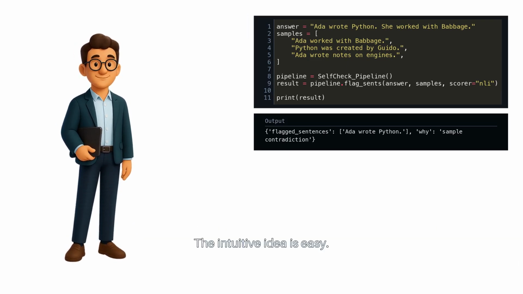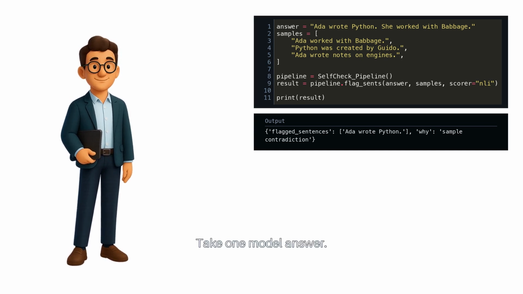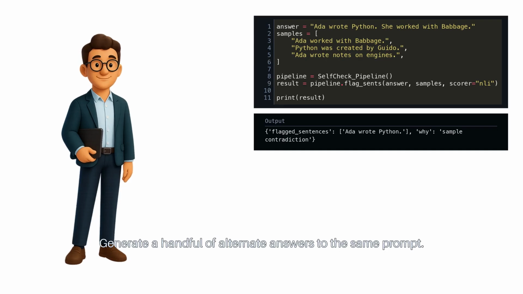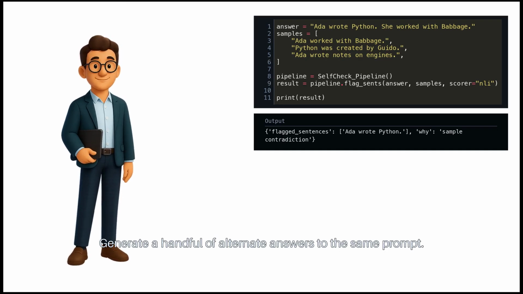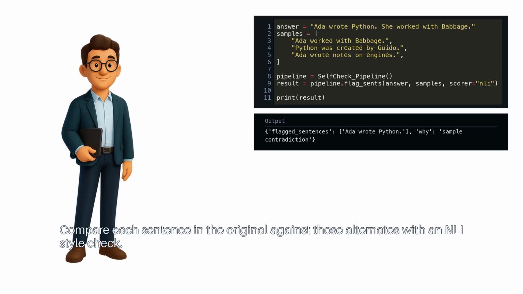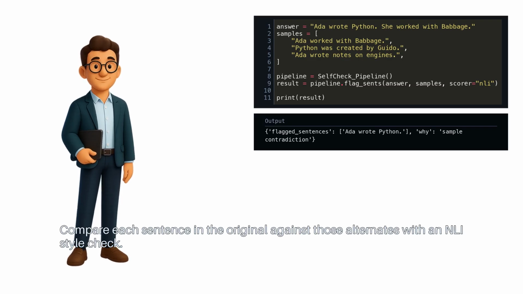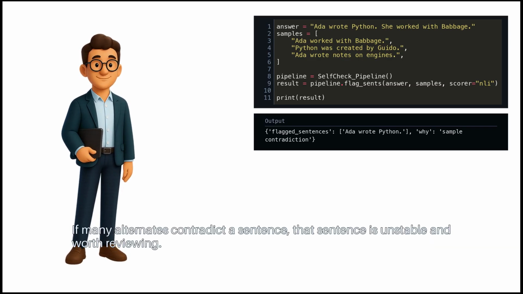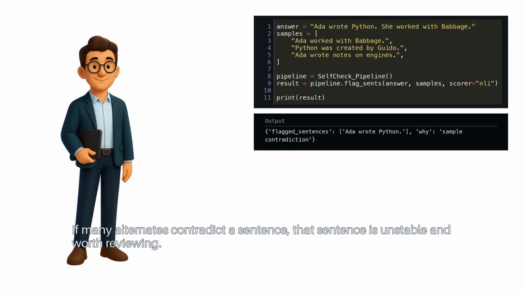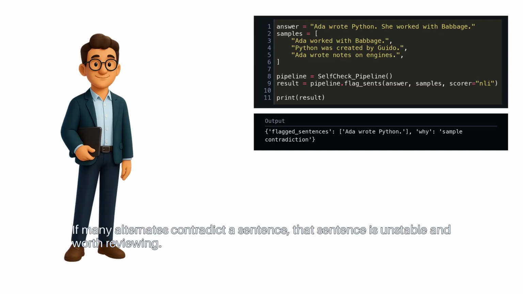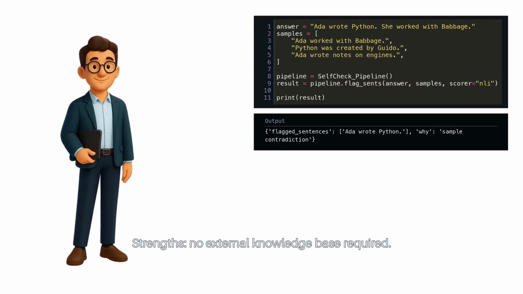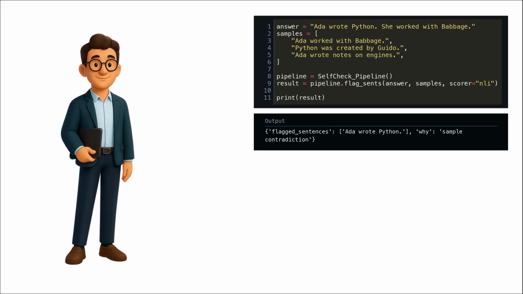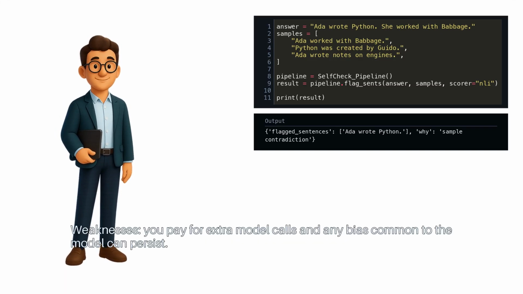The intuitive idea is easy. Take one model answer. Generate a handful of alternate answers to the same prompt. Compare each sentence in the original against those alternates with an NLI style check. If many alternates contradict a sentence, that sentence is unstable and worth reviewing. Strengths: no external knowledge base required. Weaknesses: you pay for extra model calls, and any bias common to the model can persist.